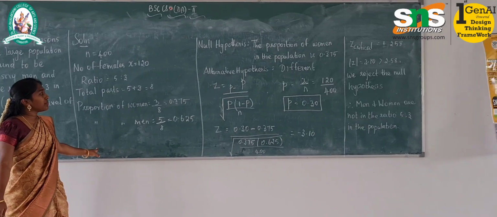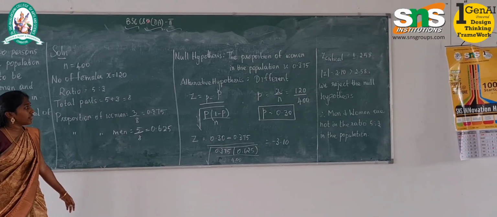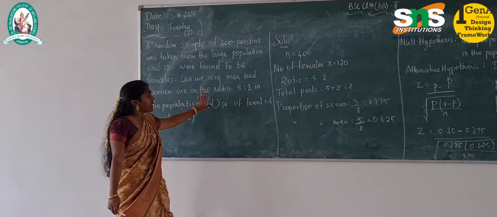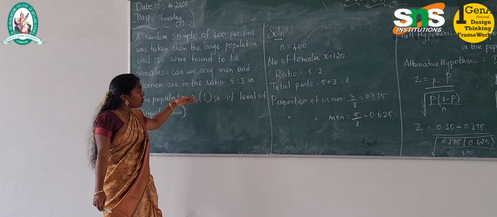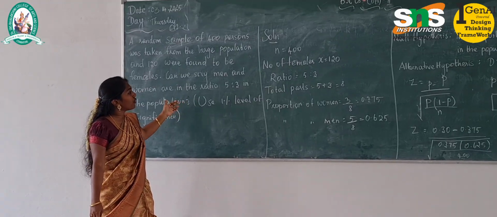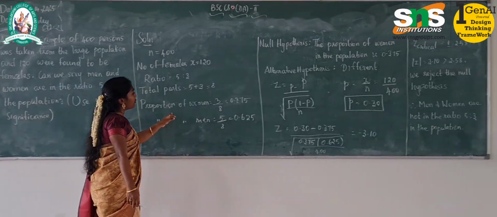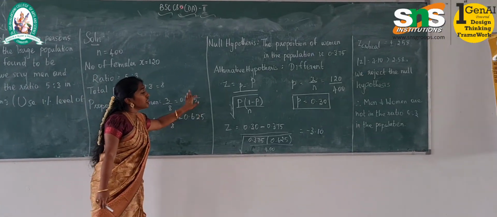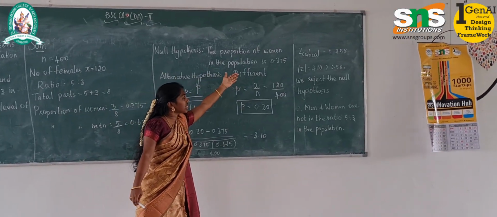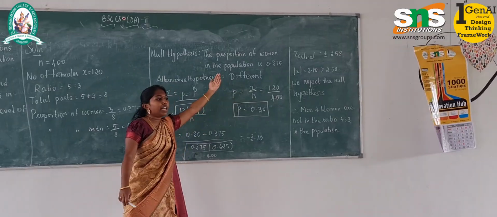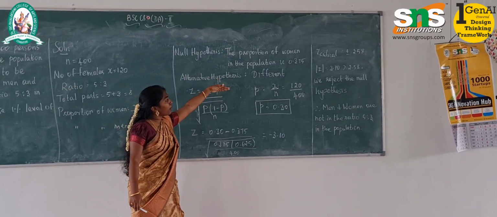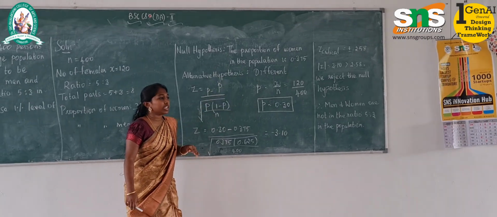Next we are going to take the null hypothesis and the alternative hypothesis. Here we are going to find whether men and women are in the ratio of 5:3. To prove this, I have taken the proportion of women, which is 0.375. So I took that as the null hypothesis: the proportion of women in the population is 0.375. And the opposite case, the alternative hypothesis, is that the proportion of women in the population is different from 0.375.